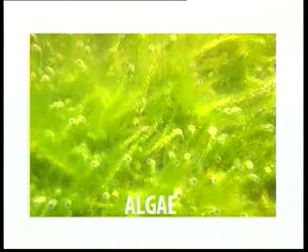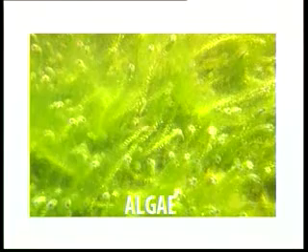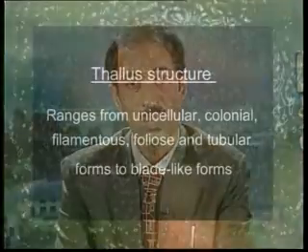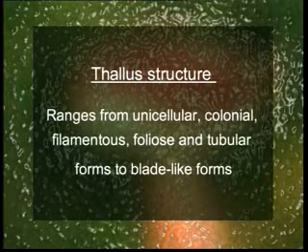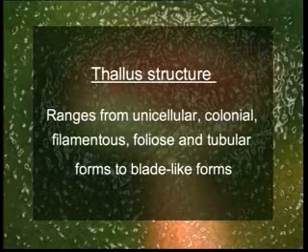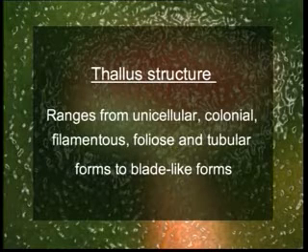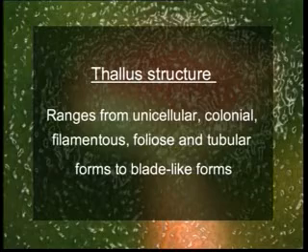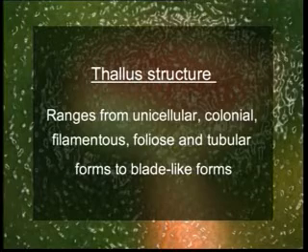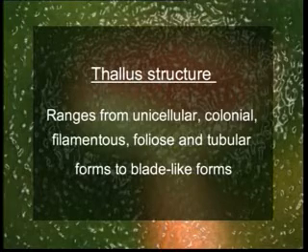The algal plant body can occur in various forms. It ranges from unicellular, colonial, filamentous, foliose, and tubular forms to the more highly differentiated blade-like forms and those that have distinction into root-like, stem-like, and leaf-like organs.